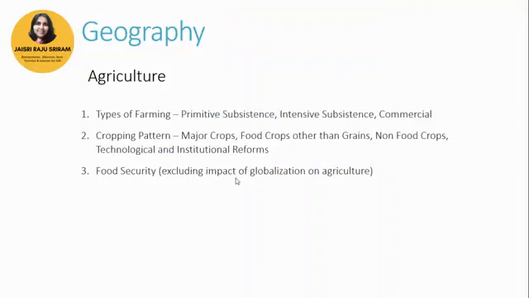Okay. In agriculture, again, the type of questions that come are the differentiation between primitive subsistence and intensive subsistence farming. What is golden fiber? What are oil seeds? Oil seeds have been a question asked time and again. Growth of rice and wheat, how are they different? Or rubber cultivation. And there is also a question of why Indian agriculture has started a decline in the trend of food production, and how can we overcome this problem? All right.